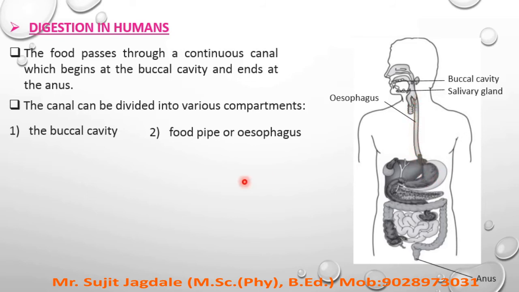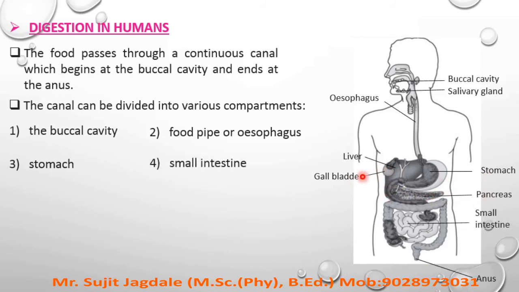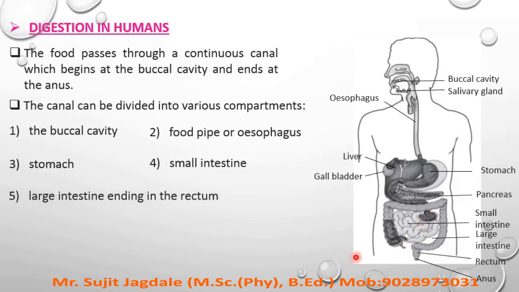Then the next component is the stomach. Now in the stomach region there are different components like the pancreas, liver and gallbladder. So the third important compartment is the stomach. Then the fourth one is the small intestine. There are two types of intestine. The first one is the small intestine, which is shown in the diagram. You can see that. Then the next component is the large intestine ending in the rectum.